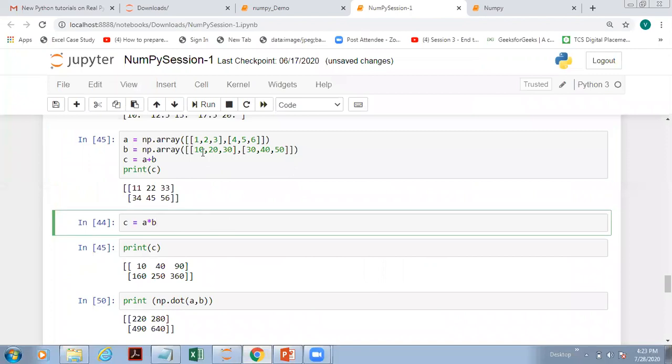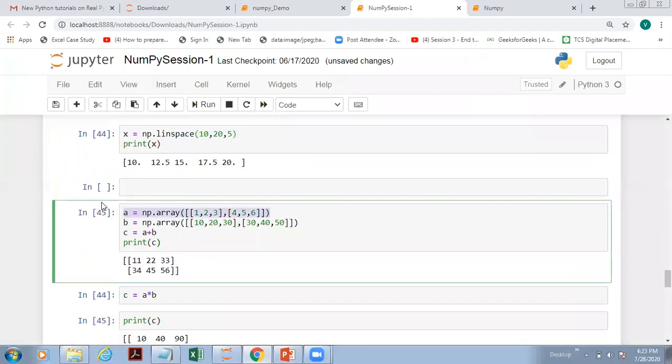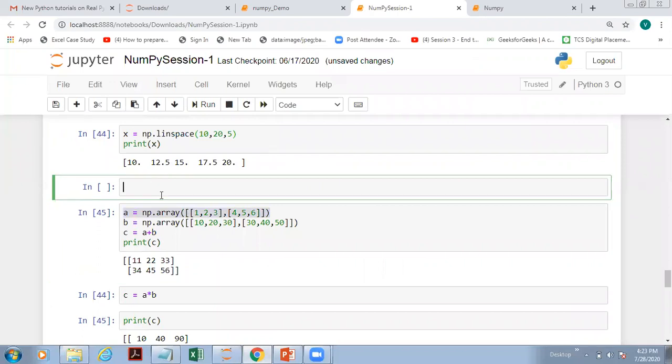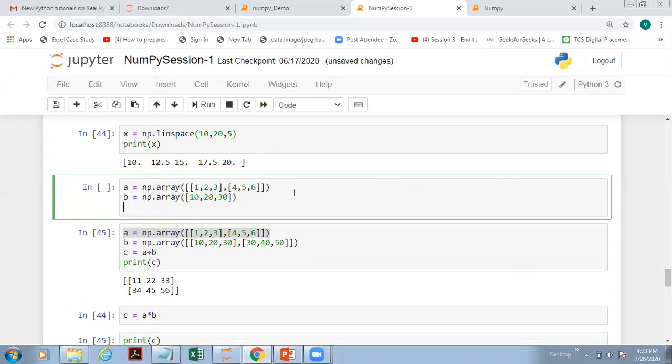Okay, in NumPy there is a concept called broadcasting. So what is broadcasting? There is a possibility that when I am trying to add two arrays, the two arrays may not be the same size. Suppose this is one of my arrays, and the second array that I'm using is np.array, and here let me use 10, 20 and 30.